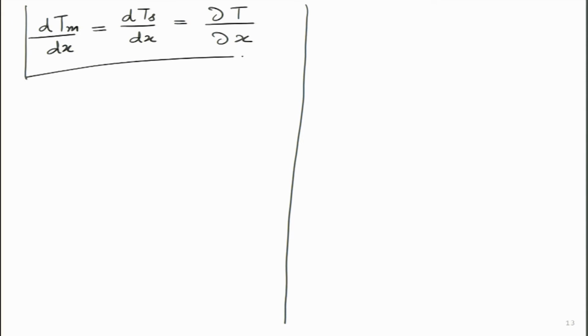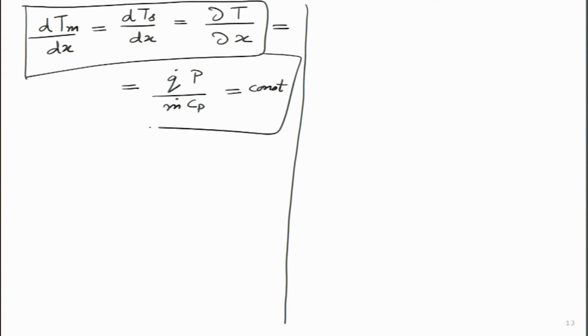So, this is a very powerful equation, and we can further equate it to Q dot P by m dot Cp, which turns out to be a constant, right. And how did we get this particular expression? Let us try and figure out how we got this.